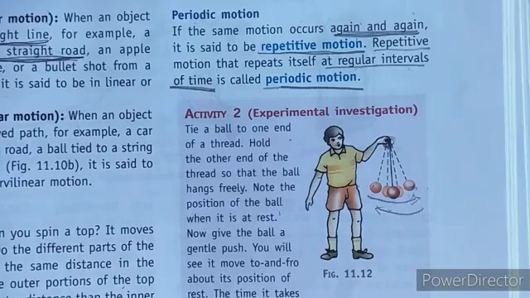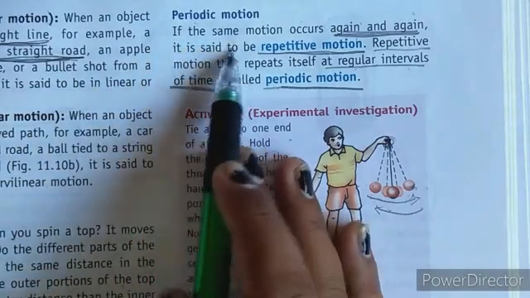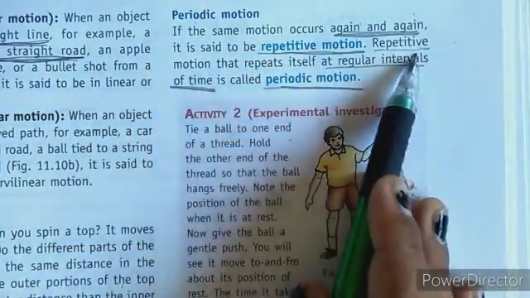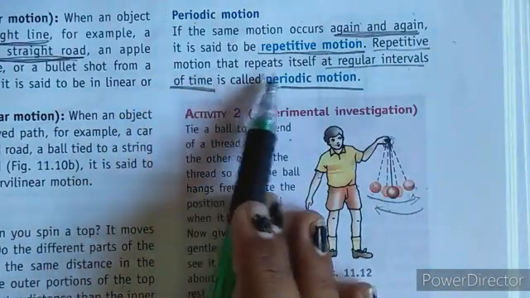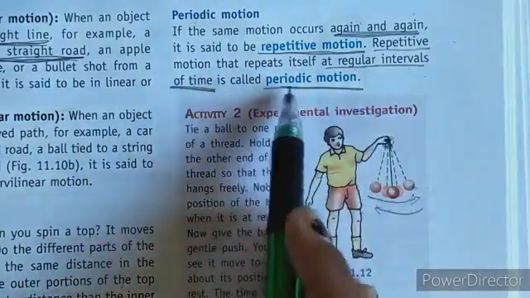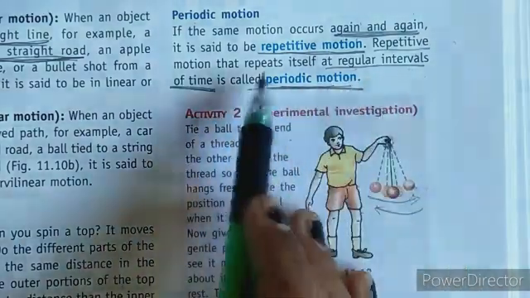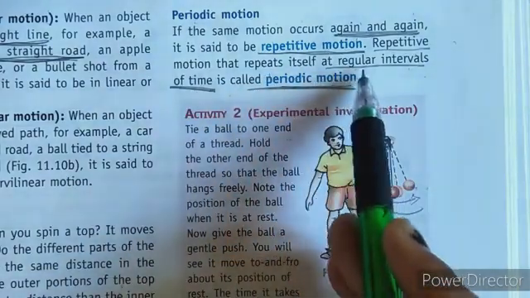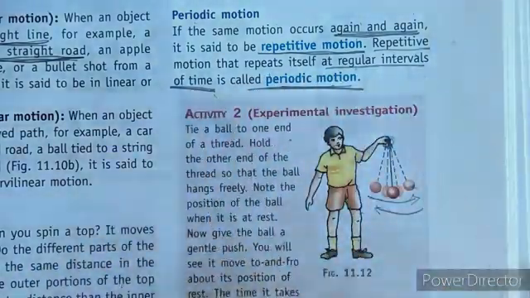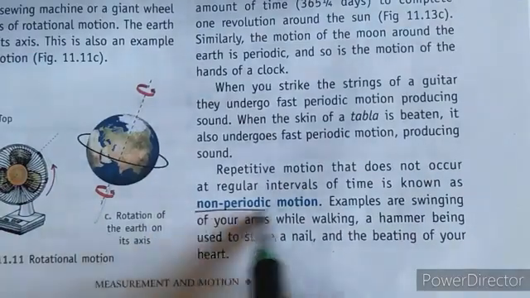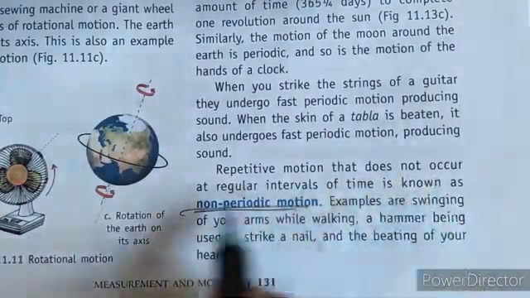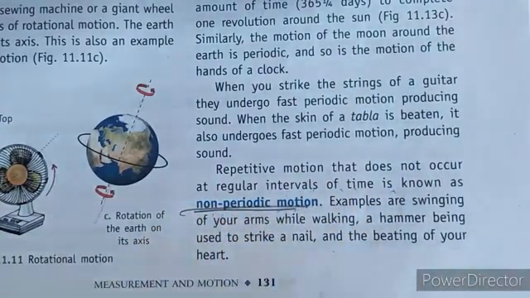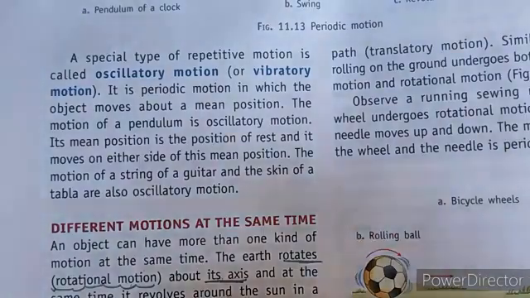Repetitive motion that repeats itself at regular intervals is called periodic motion, and if the repetitive motion does not repeat itself at regular intervals of time, that is known as non-periodic motion. And the other one we have is oscillatory motion.